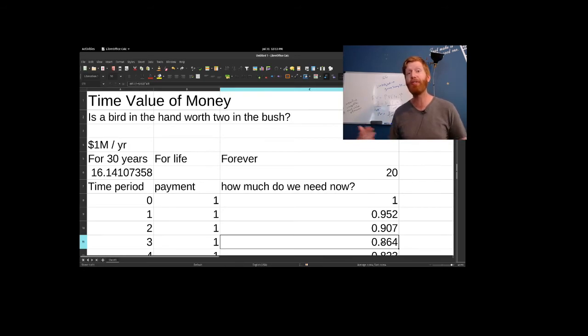Right? We're getting infinite dollars if we hold on to this stock forever, but we're not willing to pay infinite dollars because we have some idea of how much we actually need to put away. So that's time value of money in a nutshell. The basic idea is we take a whole series of payments and we compress it down to a single number and ask, is it worth it, yes or no?